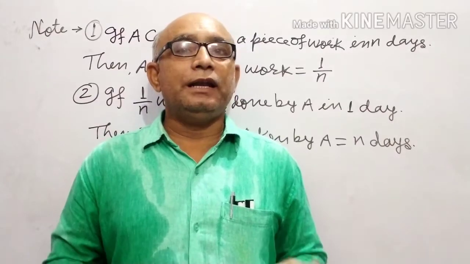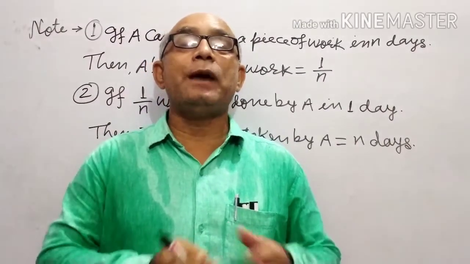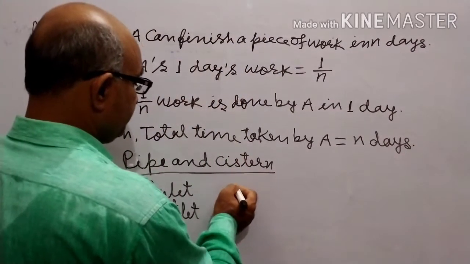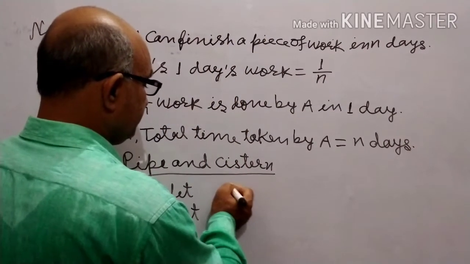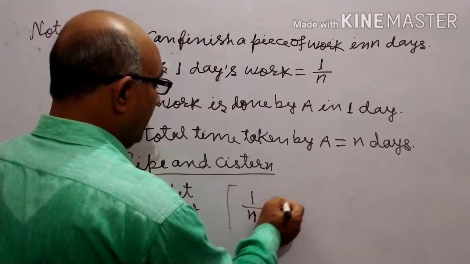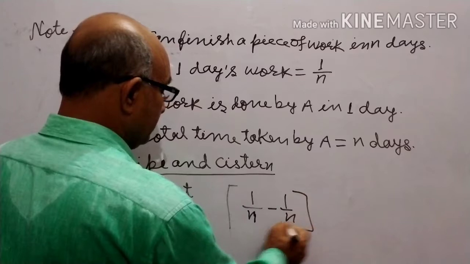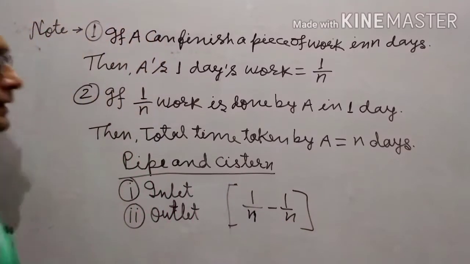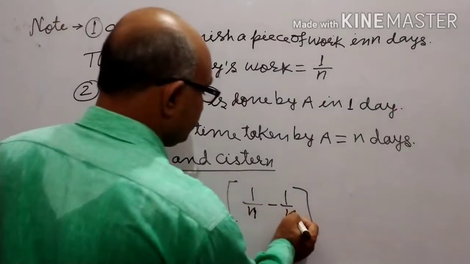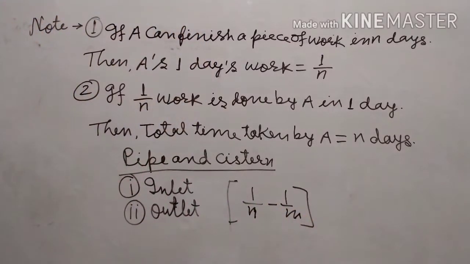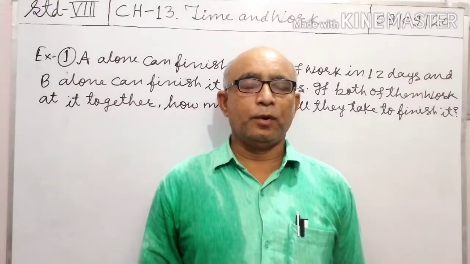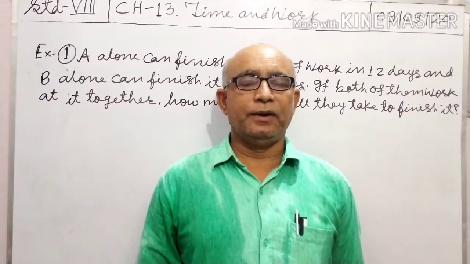Now, inlet and outlet's 1 hour's work equals 1 by n minus 1 by m. Right, understand? Students, now solve some important examples of time and work.